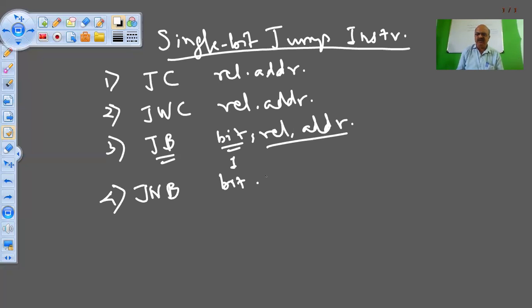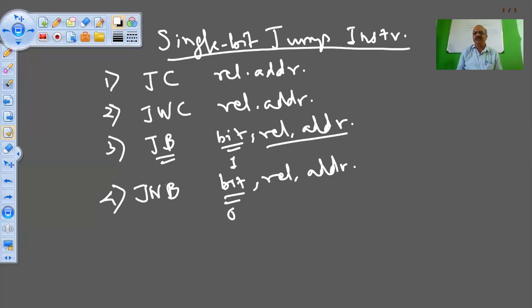Opposite to this is JNB, bit, relative address. Here we are saying if the bit is not set, if it is 0, then only jump. In the third instruction we are saying if the bit is 1, then jump. Here we are saying if the bit is 0, then jump. Okay, so the fourth instruction is the negative of the third instruction.